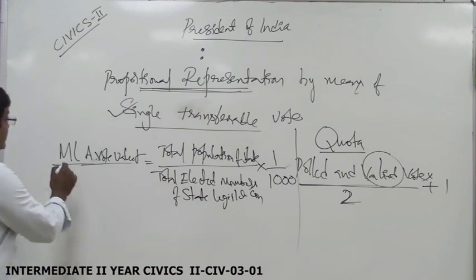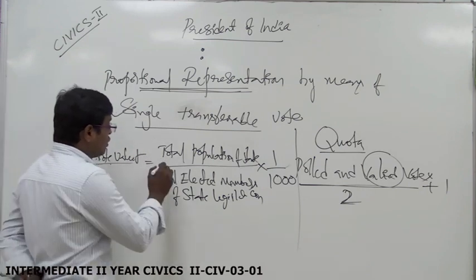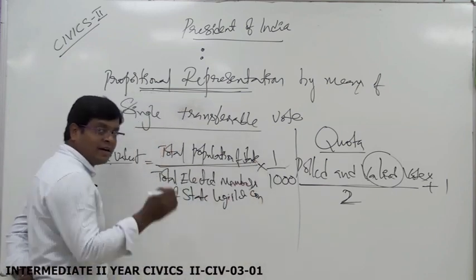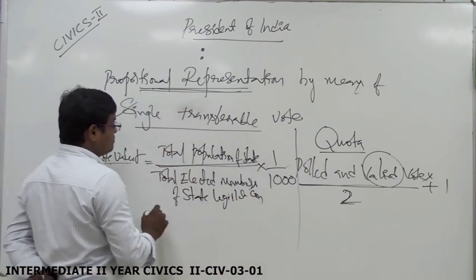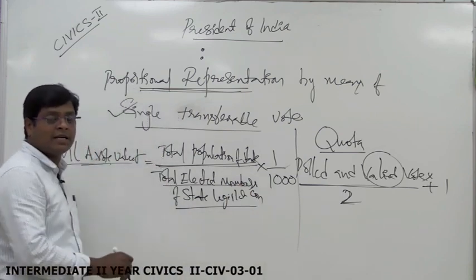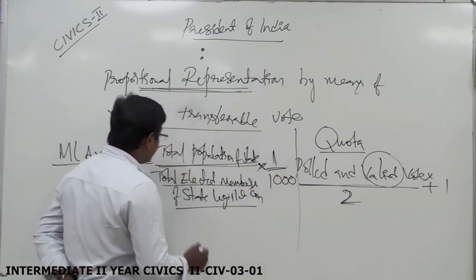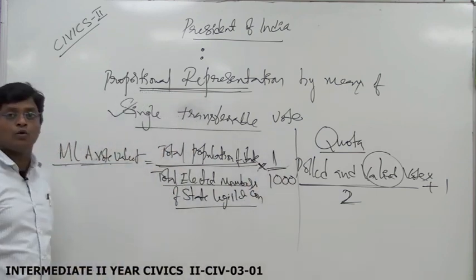Understood? The MLA vote value is calculated with this method: total population of the state concerned divided by total elected members of the state legislative assembly concerned, into 1 by 1000, is called the MLA vote value.